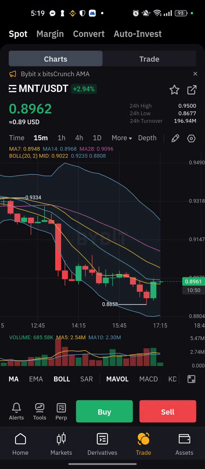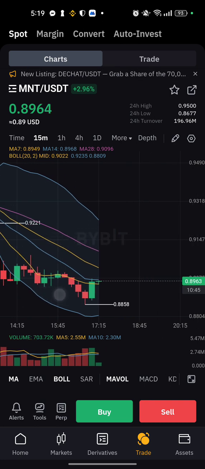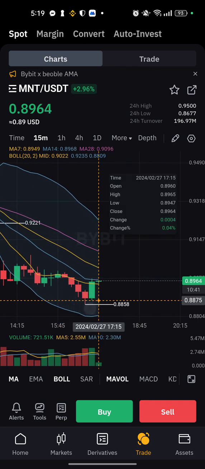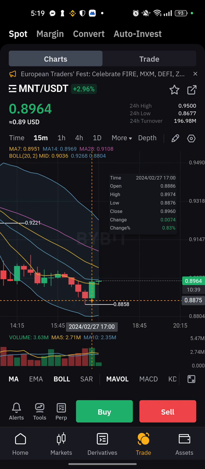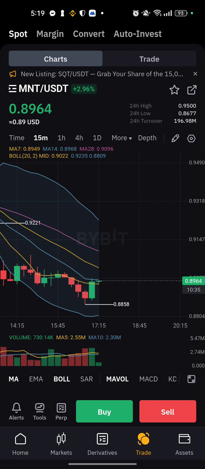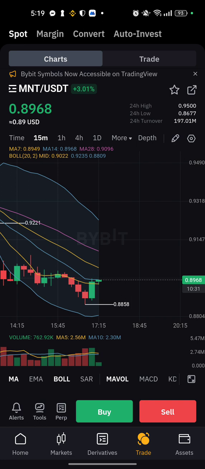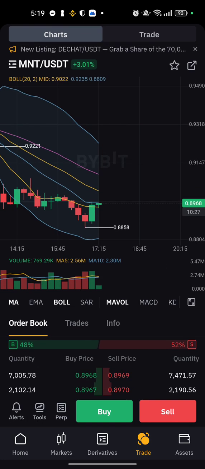MNT. I think this is a good coin. This is a good coin for entry. If we take entry there, then we make a good profit. Wow, this is going up more. Inshallah soon it will come there, and we gain more and more profit. This is how technical analysis and my analysis work.